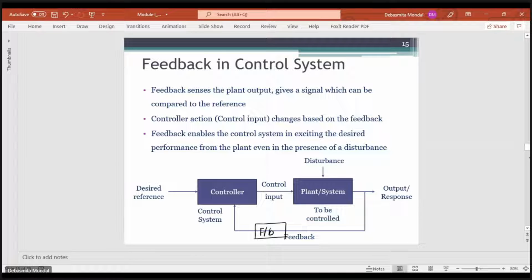So in case of a feedback system, after this disturbance is there, the output is changing. Now the feedback will sense the changed output, and that will be fed back to the controller. The controller will compare the desired reference with the output which has been fed back, and depending on the difference between the two quantities, it will generate a control input such that this output is maintained at the desired condition.